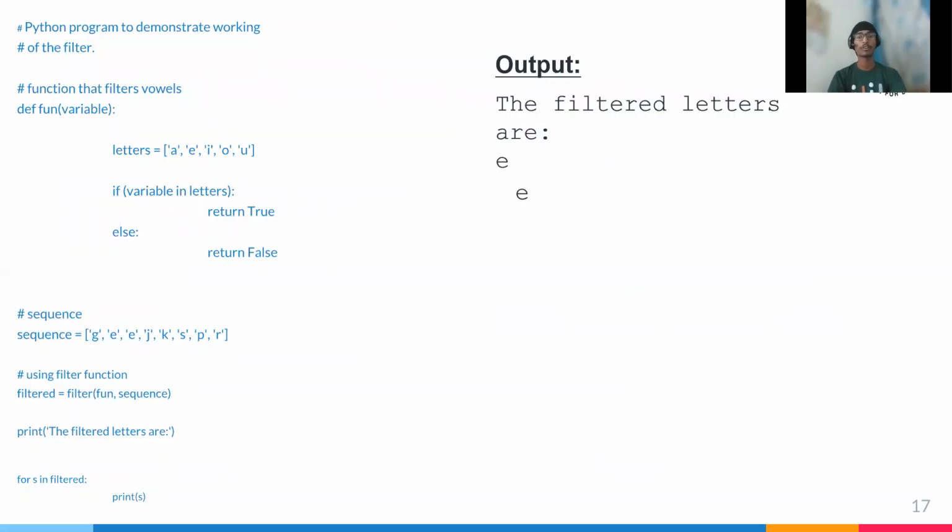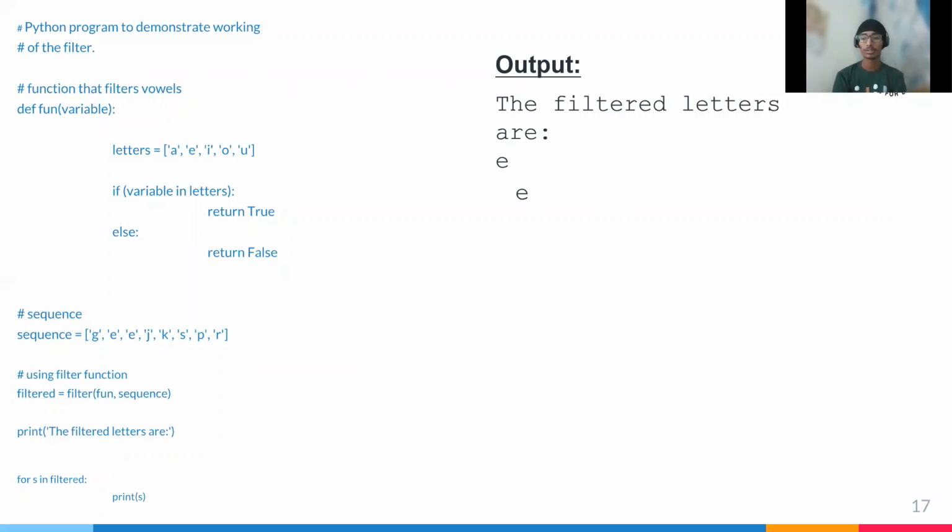Take an example for filter, where we define a function with a variable. The letters are a variable which we give as a, e, i, o, u. If the variable is in the letters, return true, else return false. The sequence is g, e, e, k, s, p, r. The example then prints filter with the letters.